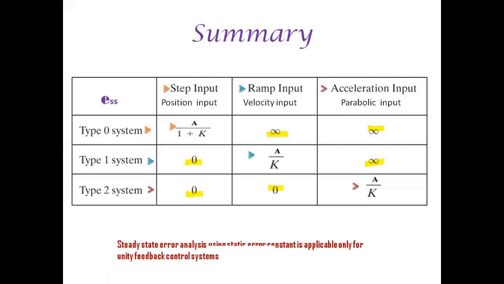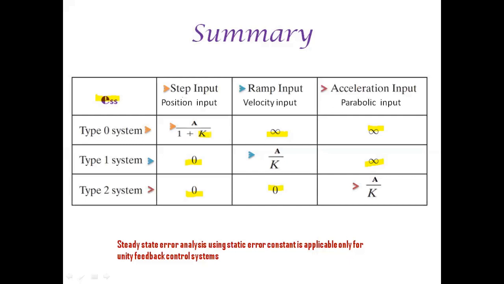So you can make a note of the statement. Steady-state error analysis using static error constant is applicable only for unity feedback control systems. However, the error ESS can be reduced by increasing the constant K. But there is a limitation on increasing K from the stability point of view, which will be discussed in module 4, which deals with stability analysis of the system.